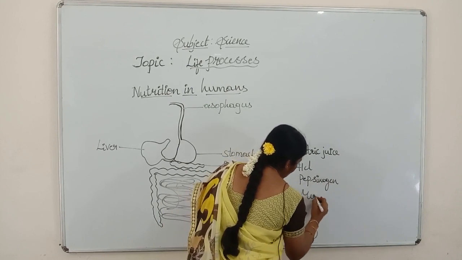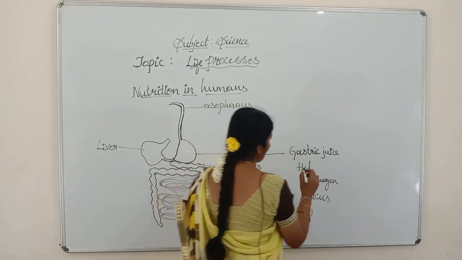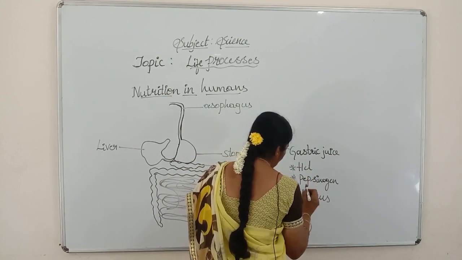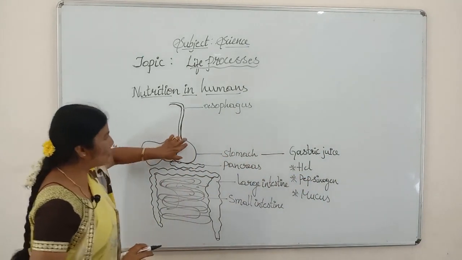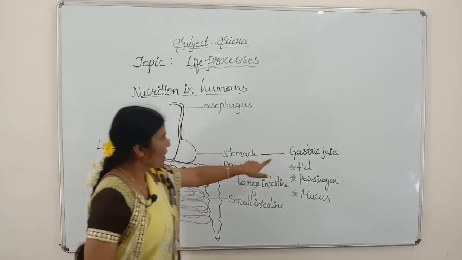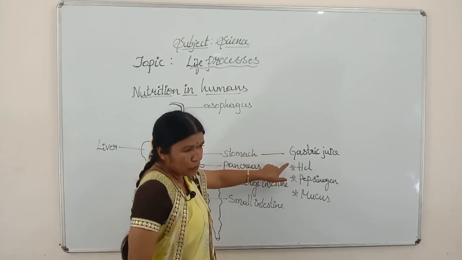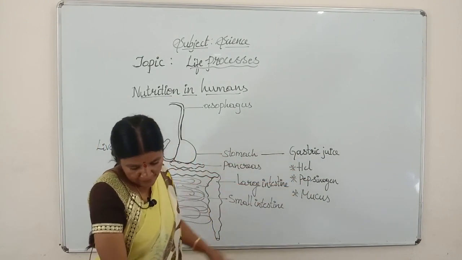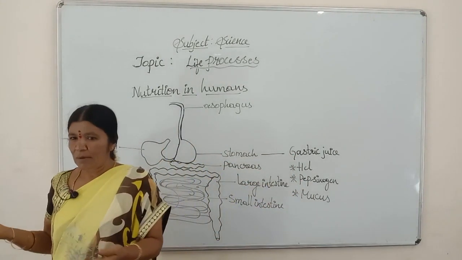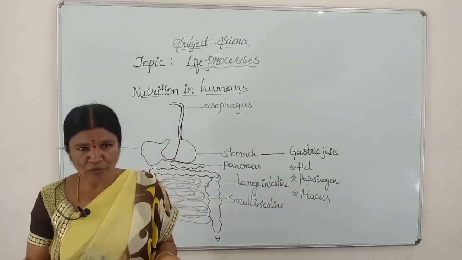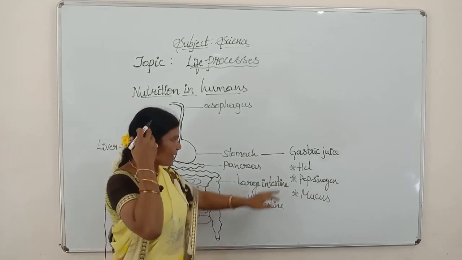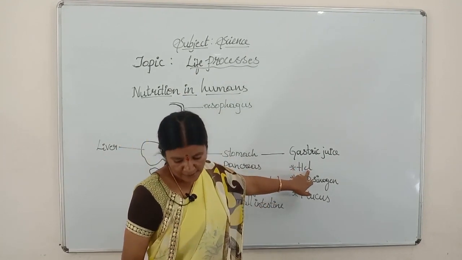Next it contains mucus. Now I will say the function of hydrochloric acid, HCl, pepsinogen and mucus. As the food reaches the stomach through the esophagus, in the gastric juice we have hydrochloric acid. Hydrochloric acid helps to kill the germs. Sometimes, even though we wash our hands properly, some kind of germs will be present in our food which we intake. At that time, HCl helps to kill those germs.